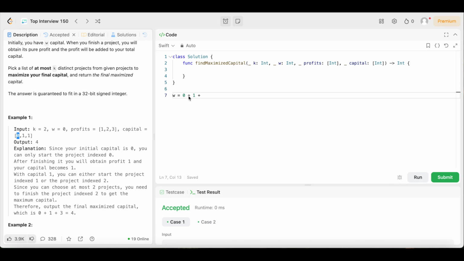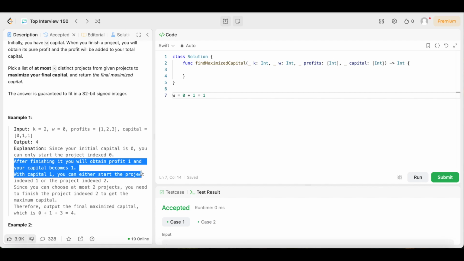Now W is equal to 1, because 0 plus 1 equals 1. So we can write W equals 1. Now that we have 1 capital, we are able to complete either one of these. It says right here, after finishing it, you will obtain a profit of 1 and your capital becomes 1. With a capital of 1, you can either start the project at index 1 or the project at index 2.